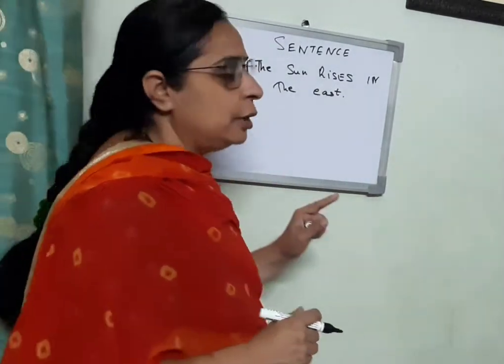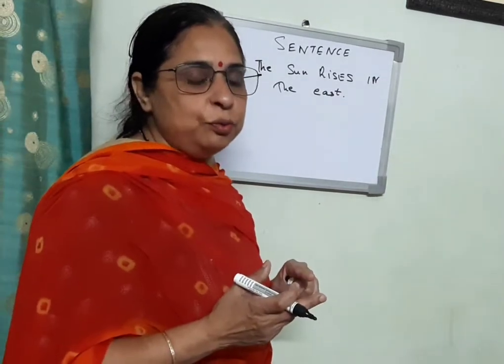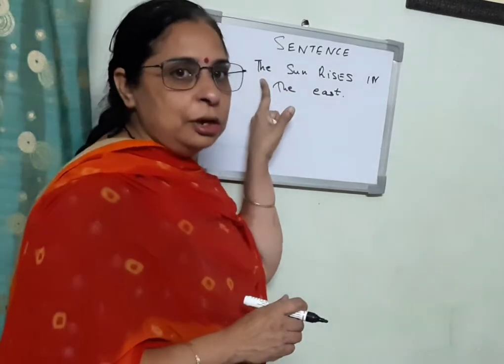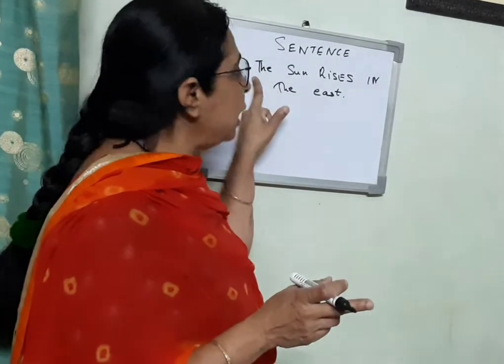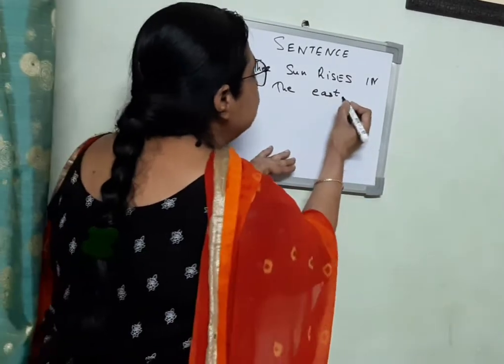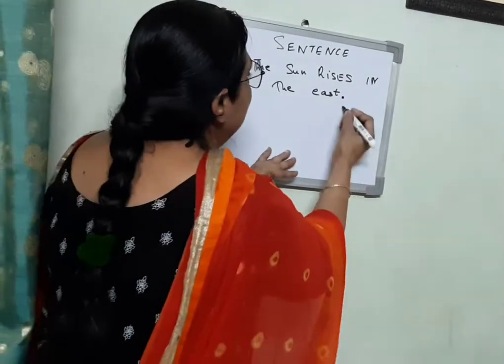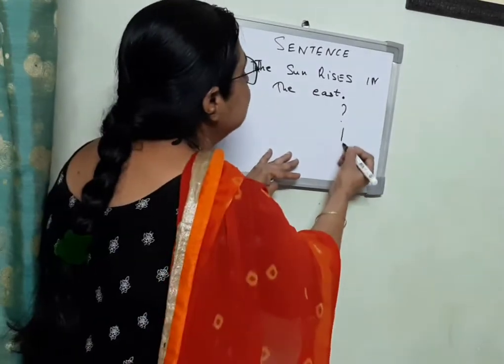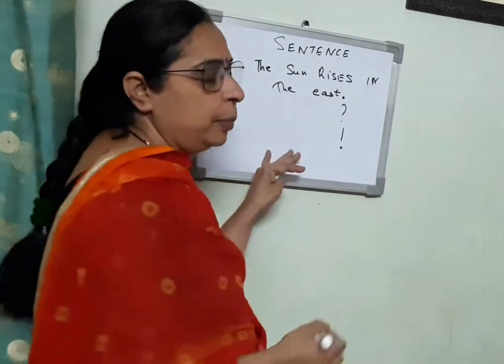Okay. Other things about a sentence, you know that it should always start with a capital letter. A sentence always starts with a capital letter and ends with a full stop, a question mark, or an exclamatory mark.